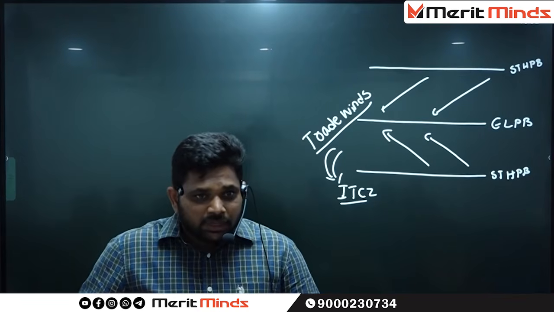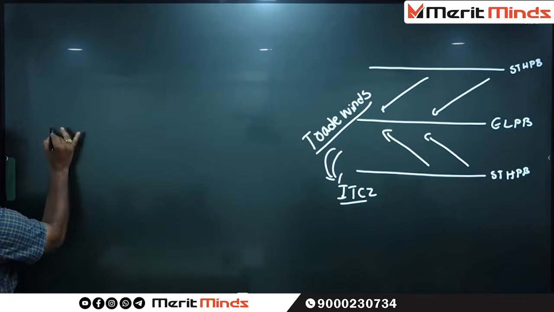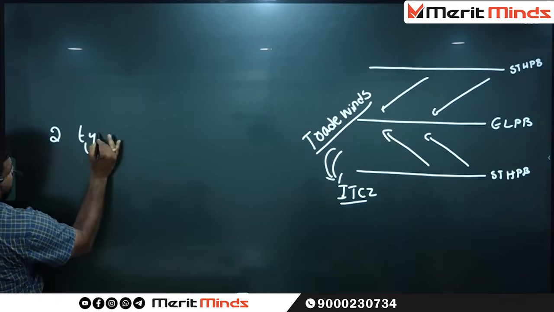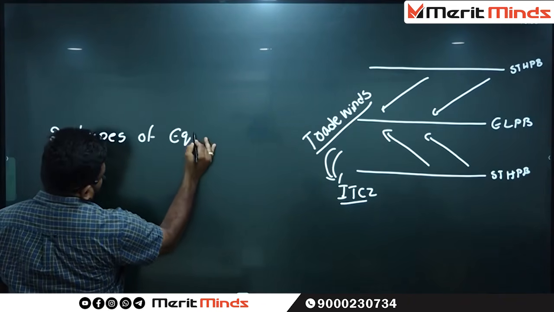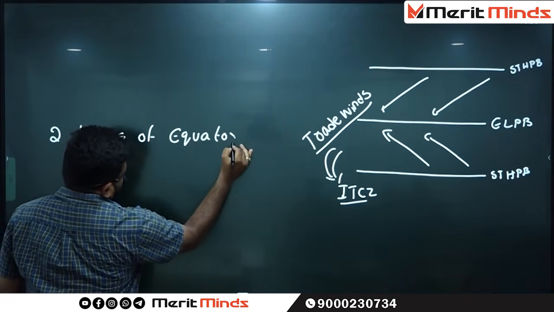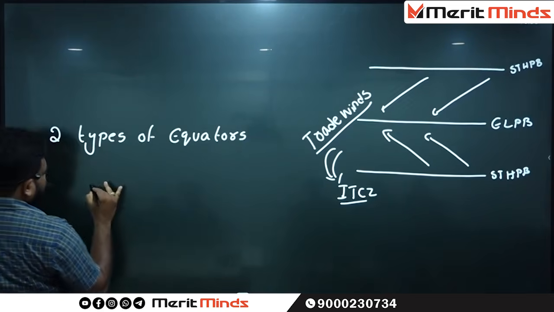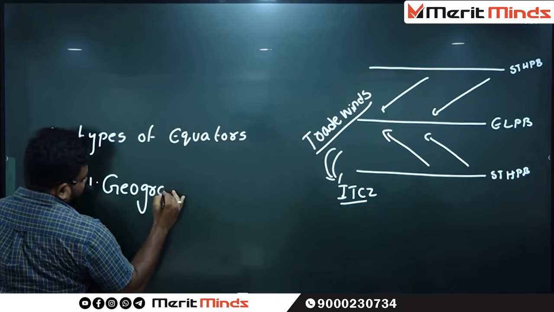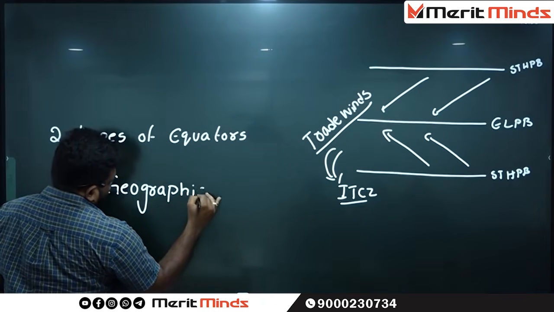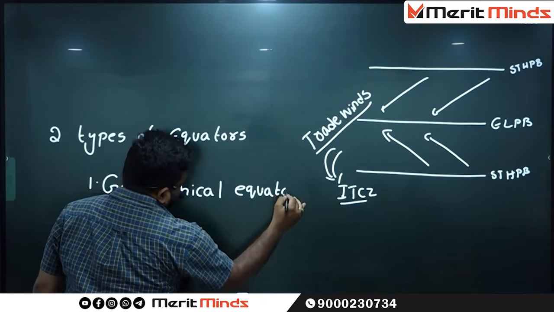But see here, according to Mr. Flohn, there are two types of equators. The first one is called the geographical equator.